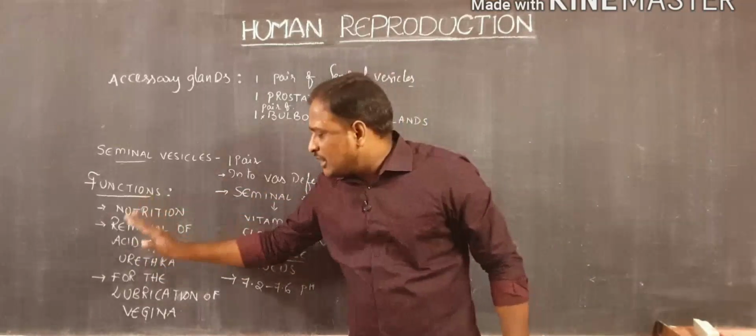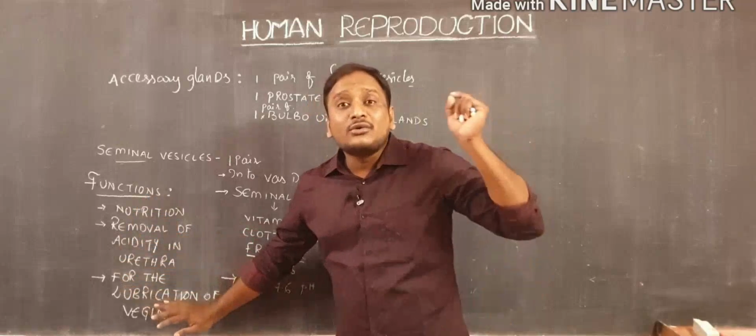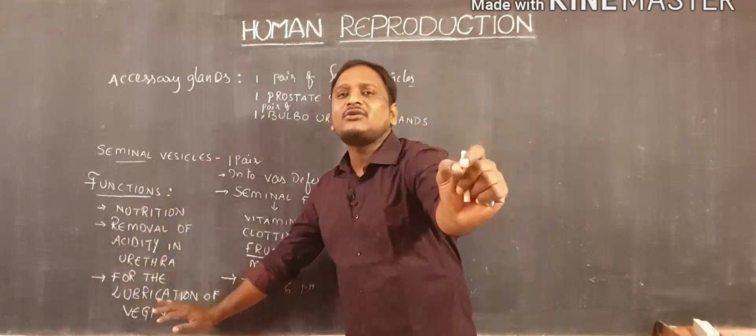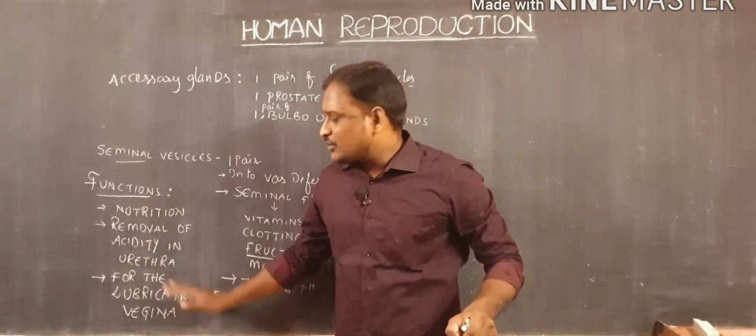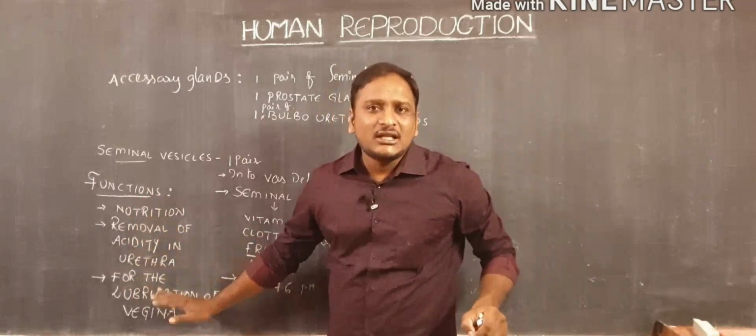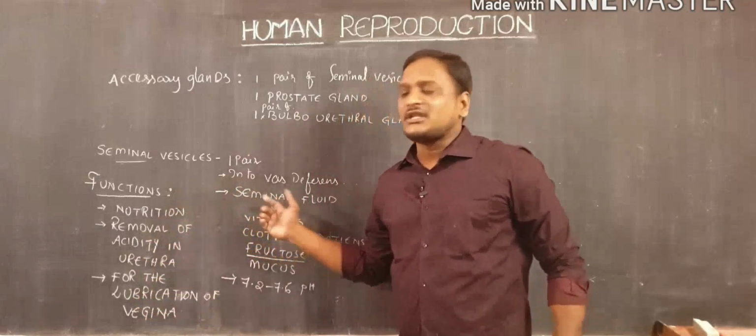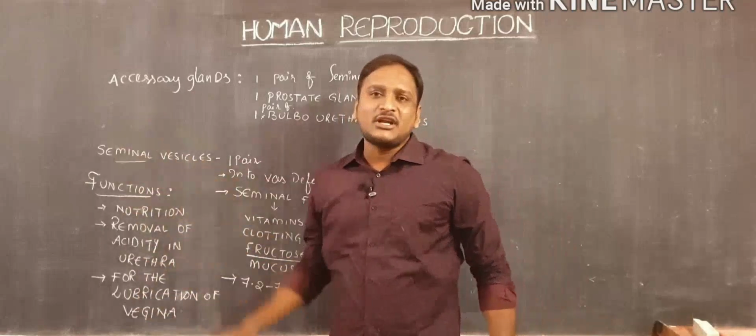At the same time, during copulation, to inject the sperm cells into the vagina, this seminal fluid is helpful to improve lubrication. Those are the main functions of the seminal vesicles.